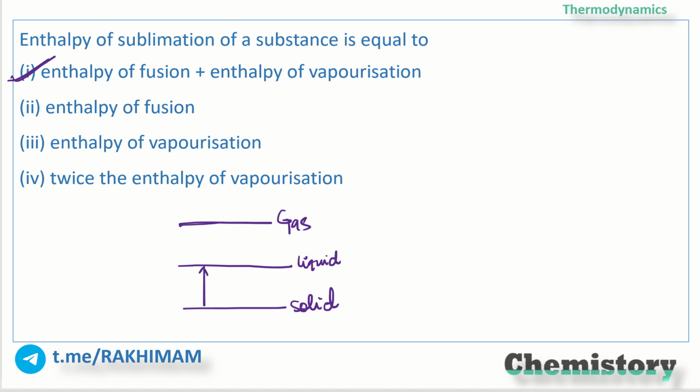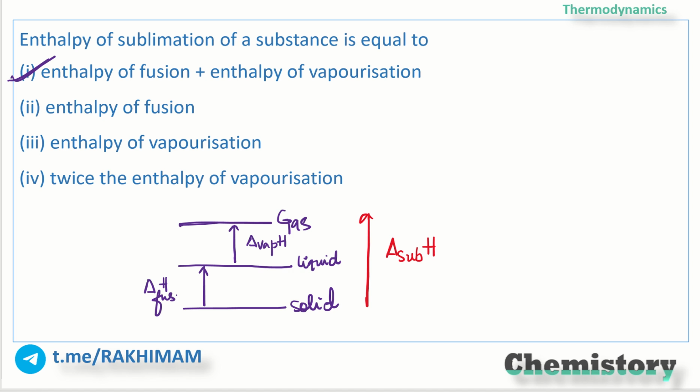So over here it is the enthalpy of fusion we are actually talking about. And when we go from liquid to gas, it is basically the enthalpy of vaporization that we are talking about. In total, we are actually looking at the fact that they are equal to the enthalpy of sublimation basically. So the relation of enthalpy of sublimation with enthalpy of fusion and enthalpy of vaporization I have shown you over here.